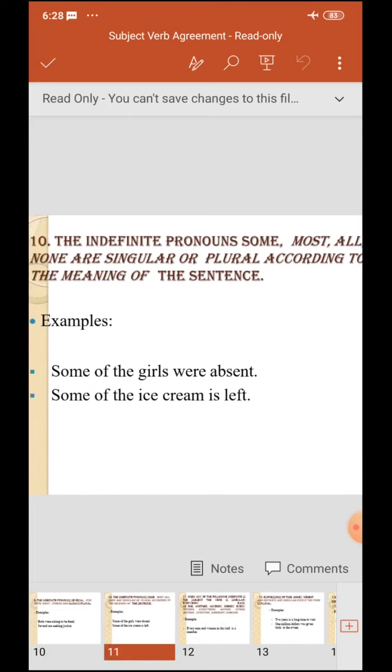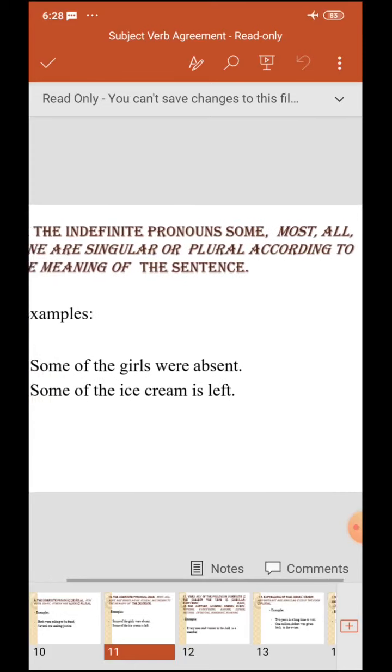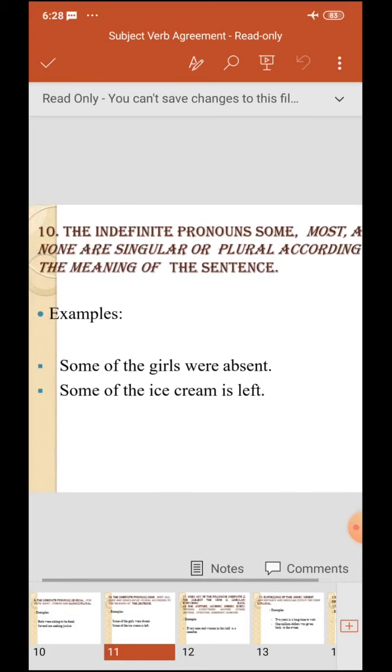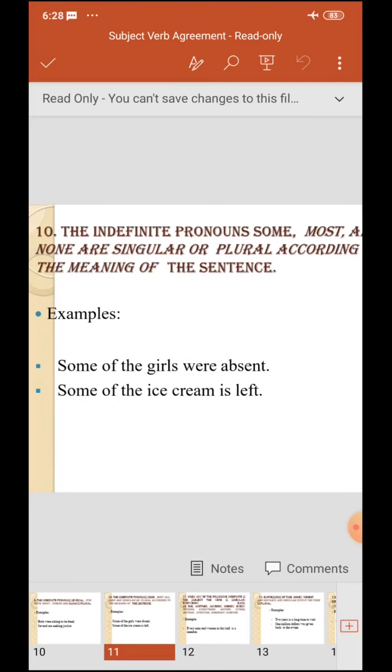Next, the indefinite pronouns some, most, all, none are singular or plural according to the meaning of the sentence. Examples: some of the girls were absent, some of the ice cream is left.